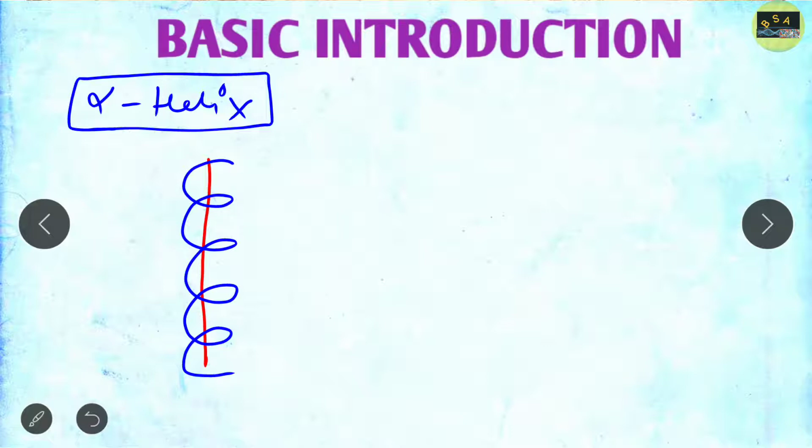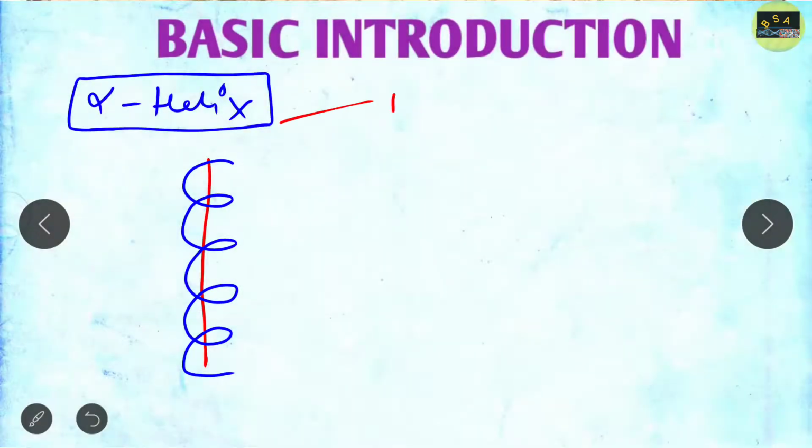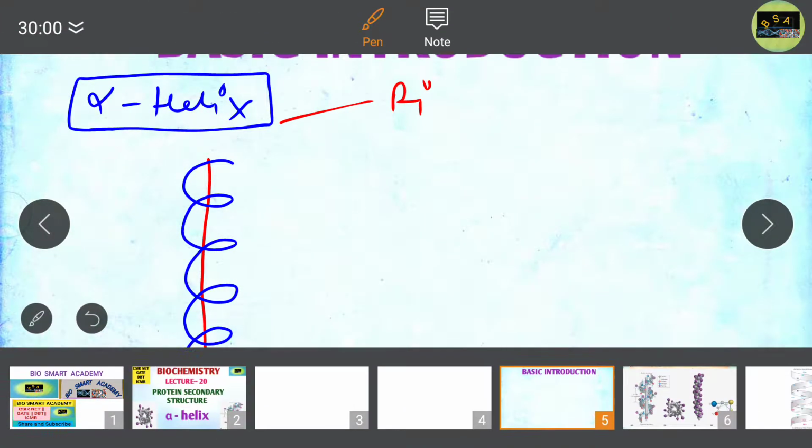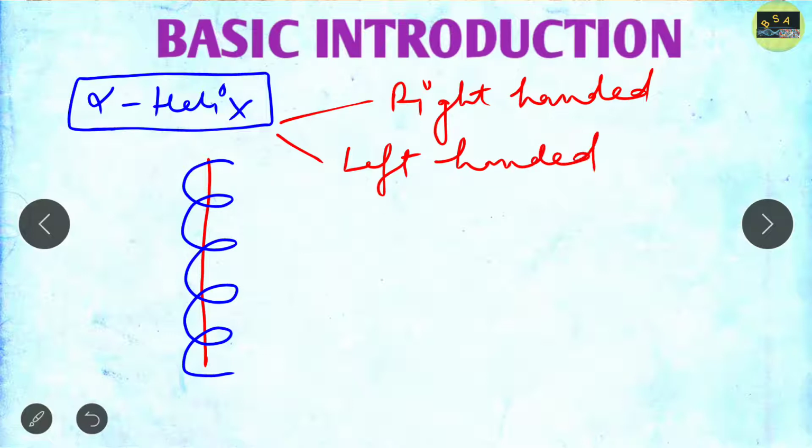Now, alpha helix can be right-handed alpha helix. Right-handed means the helical twist is in the clockwise direction. Or it can be left-handed alpha helix. Left-handed means the helical twist takes place in the counterclockwise or anti-clockwise direction.